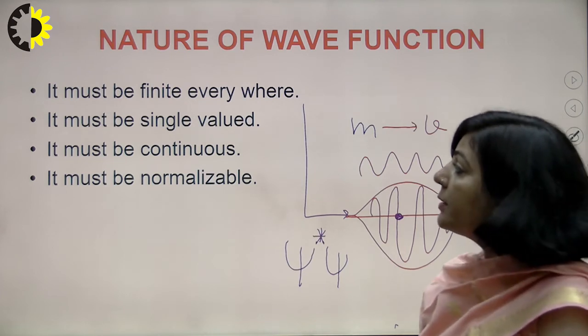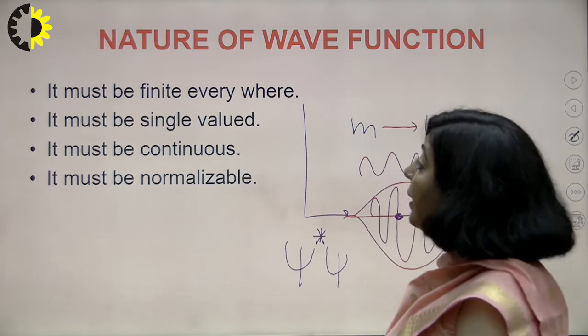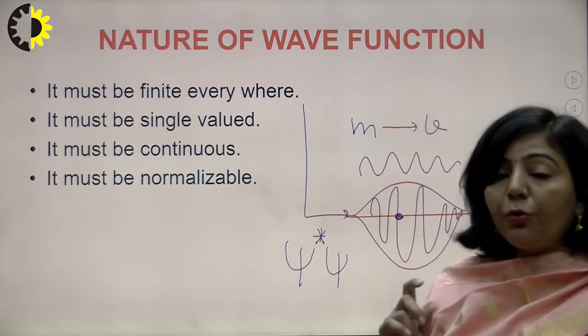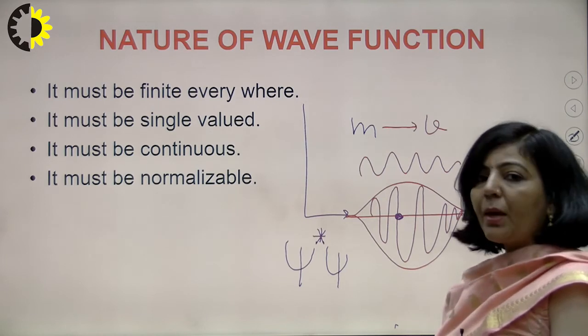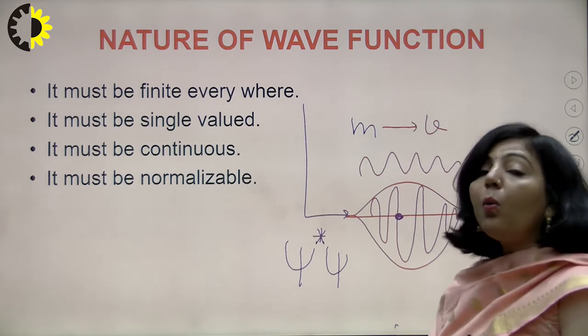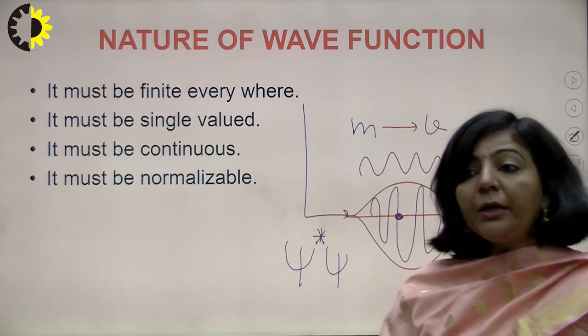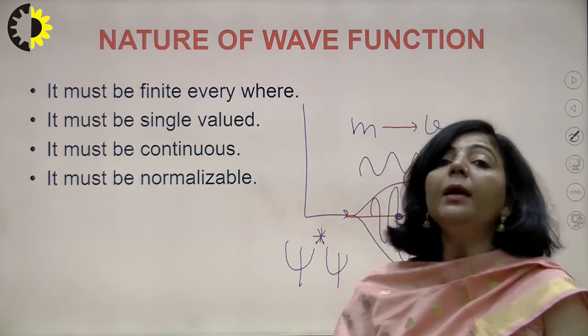The third one is, it must be continuous. That is again your wave function which is associated with a moving microscopic particle. That wave function must be continuous. Continuous means over the boundaries the continuity should not break.